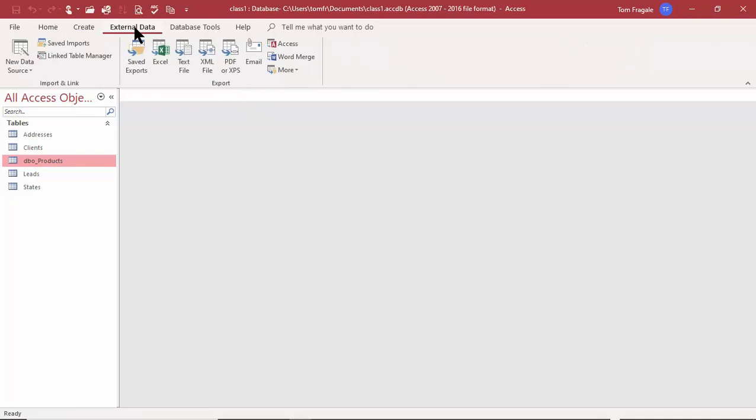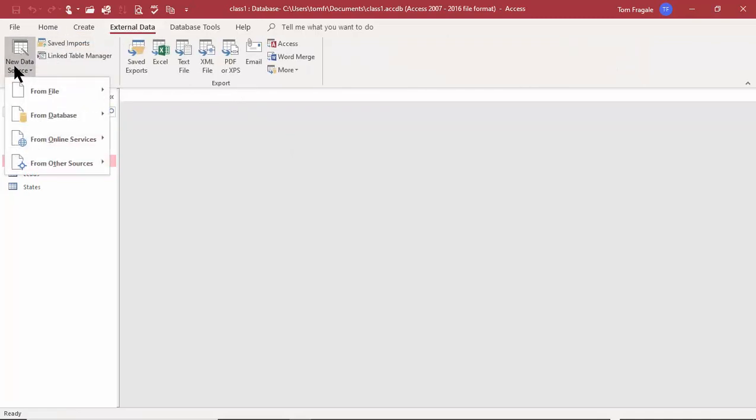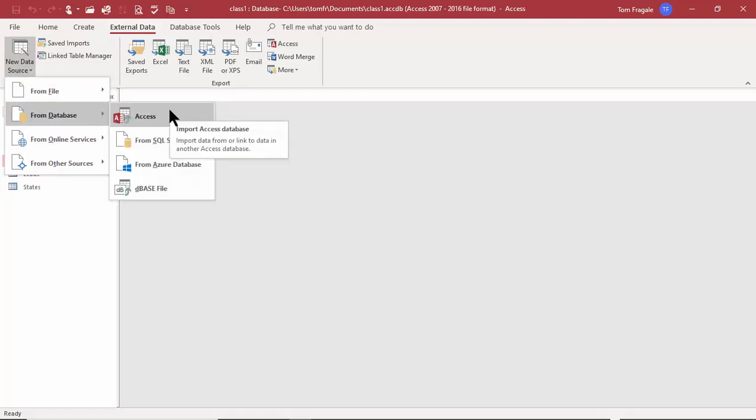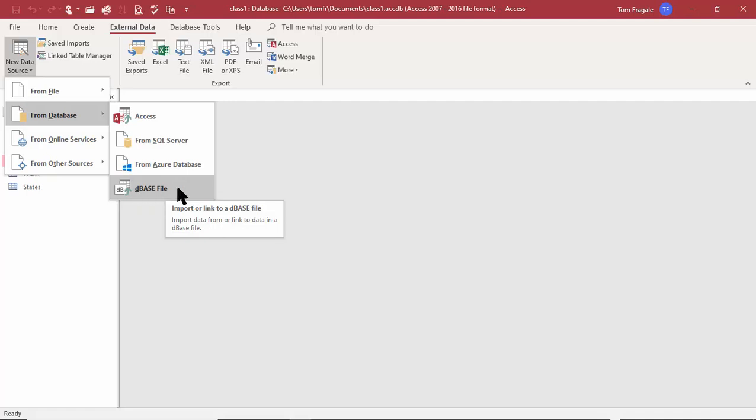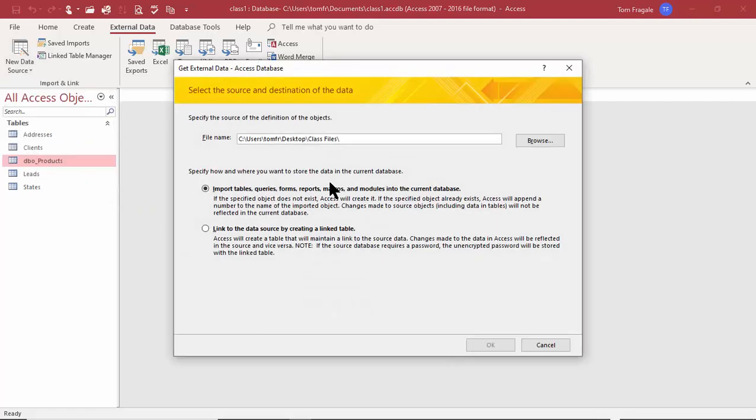Once again, I'll pick on external data and I'll pick on new data source and I'll pick on from database. And here I can get Access, SQL Server, Microsoft Azure. We can even get those classic DBase files. So let's go with Access. You're going to point to your Access file. So I'll pick on Browse.